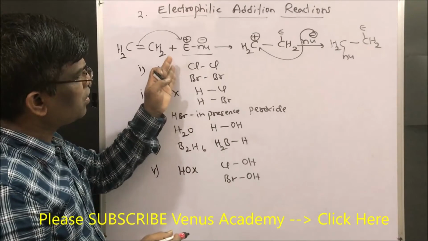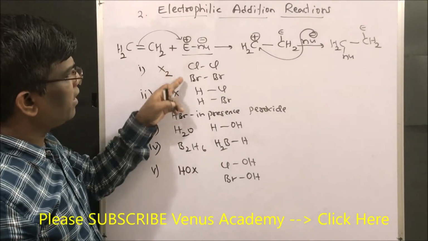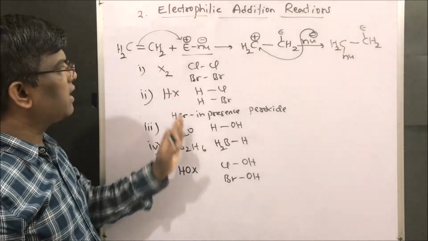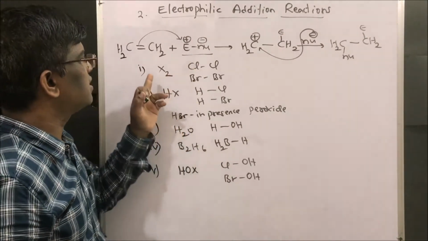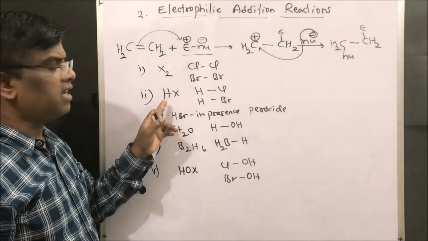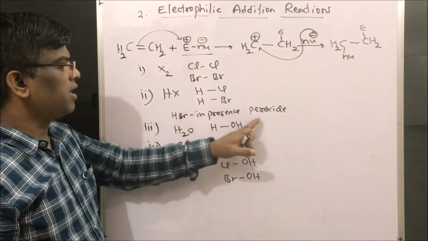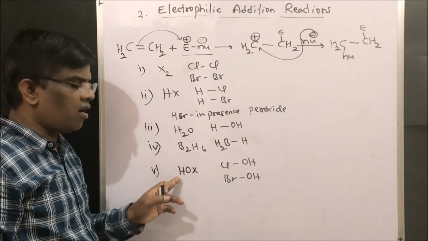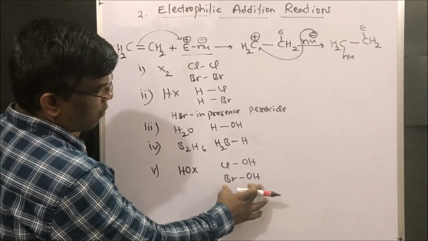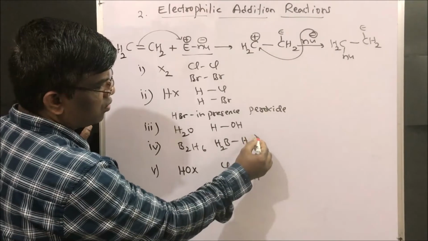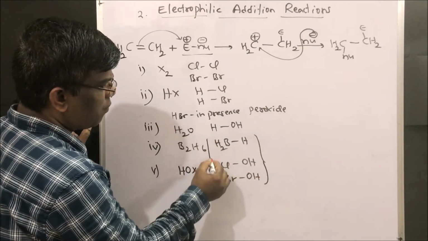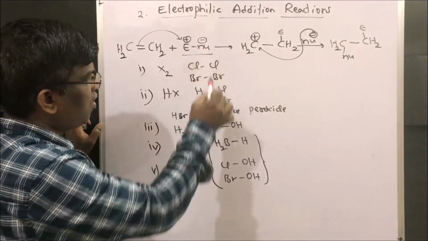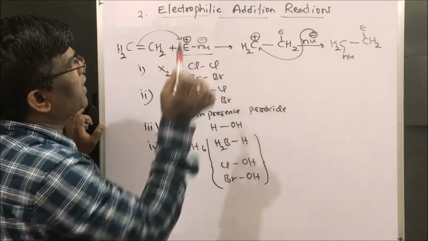So here we are going to learn in detail by taking all these electrophiles. These are the electrophiles and nucleophiles. These are the reagents for electrophilic addition reactions: halogenation, HX, halogen acid, HBr in the presence of peroxide, addition of water, addition of diborane and addition of hypohalous acid. The hypohalous acid and diborane, these two reagents are very important. I am going to explain them in detail, right? So this is how the electrophilic addition reaction works.